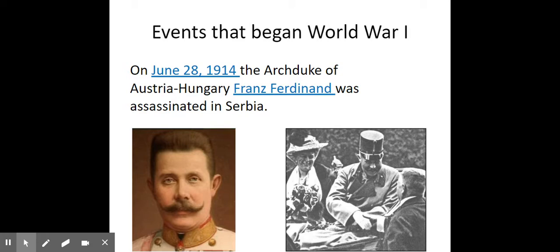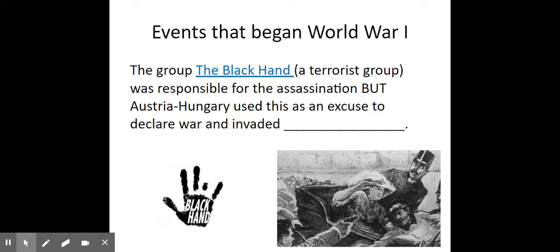They are killed by members of the Black Hand. Now, the Black Hand is a terrorist group. The country of Serbia claims no connection to the Black Hand, although the Black Hand did have some pretty big dealings with the Serbian military. Serbia swears it had no idea that they were planning to assassinate Archduke Ferdinand and his wife, but Austria-Hungary is still going to use this as an excuse to declare war and invade Serbia. Serbia had been giving them some problems for a while, and they want to put down this rebellion real quickly.